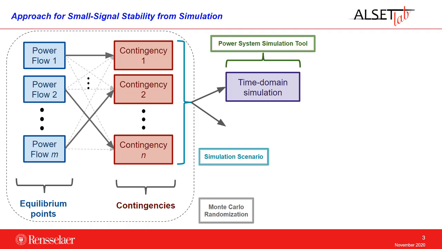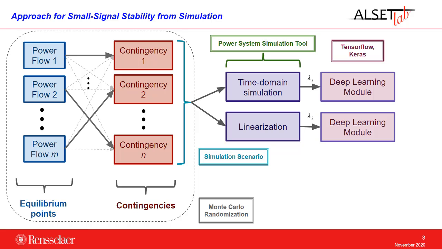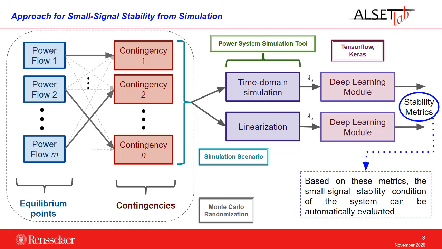and then we pass a subset of physically meaningful scenarios to a power system simulation tool to perform a time domain simulation or a linearization. The latter is more important in our case since we would like to study small signal stability. Small signal stability is always associated with eigenvalues. So once we have the eigenvalues, we label them, and then we pass everything to a deep learning module so that we can train a method that, after training and after being deployed, can give us a stability metric in real time. And based on that stability metric, we can evaluate how the system is behaving.